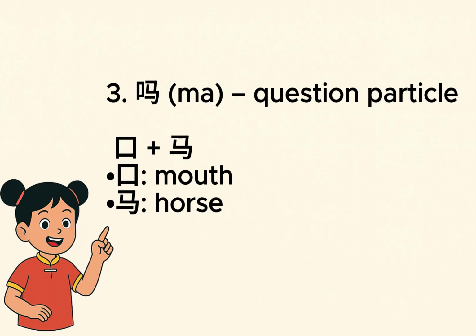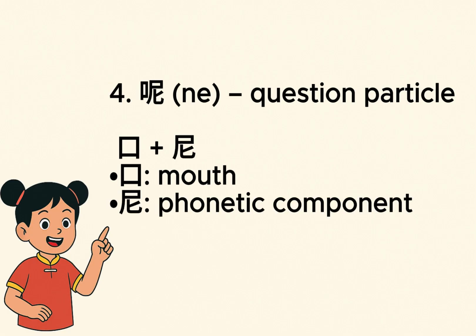Now let's check out ma. This little guy is a question particle. On the left, same story. 口, mouth. On the right, we've got ma, horse. But don't worry, it doesn't mean horse here. It just gives the sound. Ma goes at the end of a sentence to turn it into a yes or no question. Like, 你好吗? How are you? Simple, right?